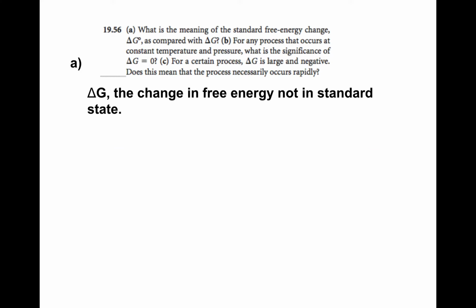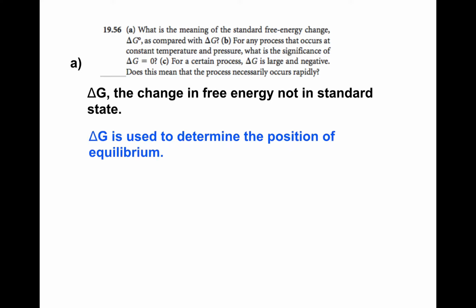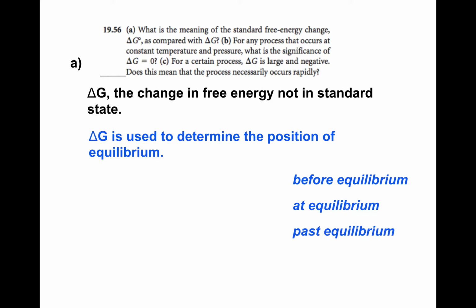When we're talking about free energy changes at non-standard conditions, this is what we use to determine position of equilibrium. Are we at equilibrium? Are we before equilibrium? Or are we past equilibrium? If we have a negative value for delta G absolute, it means we're sliding towards equilibrium. When delta G absolute is equal to 0, it means we're at equilibrium. And if delta G absolute is positive, it means we've gone past equilibrium.